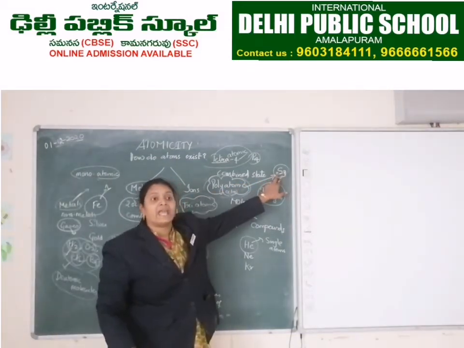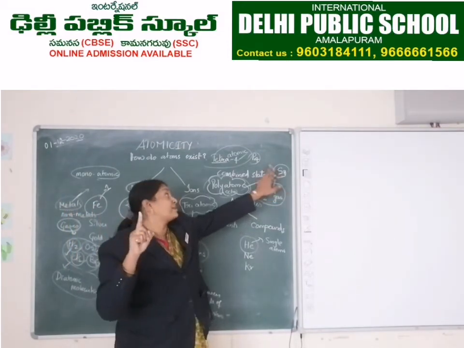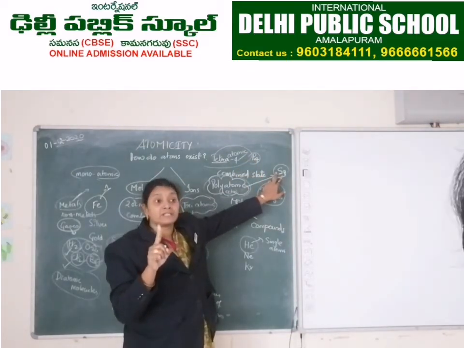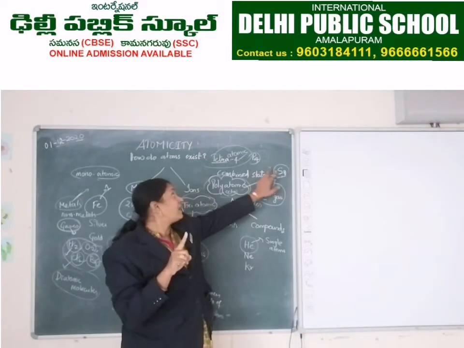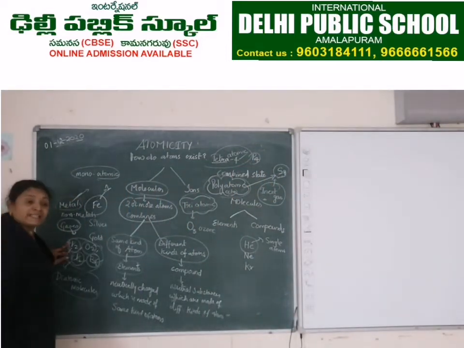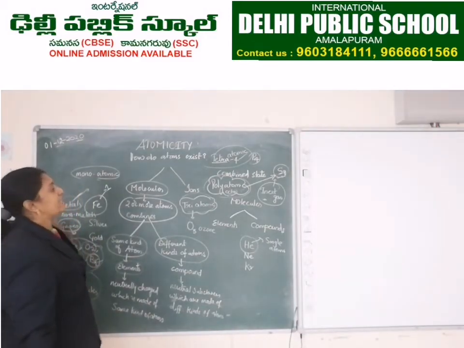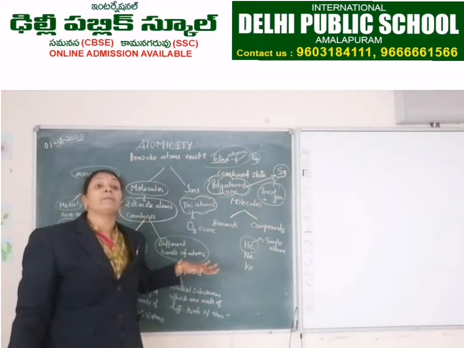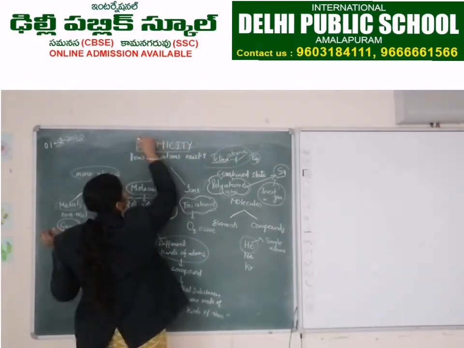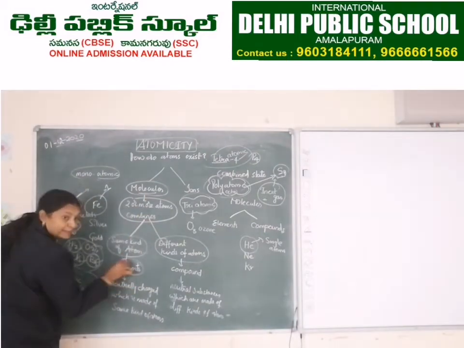Sulfur, S8. S8 is made of the same kind of atoms or different kinds of atoms? Same kind of atoms. So S8 I am taking as a molecule as element, and P4 is a molecule as element, and H2 is a molecule as element, oxygen O2 is a molecule as element. So these are the examples of the molecules as elements. Now we discussed atomicity of molecules as elements.